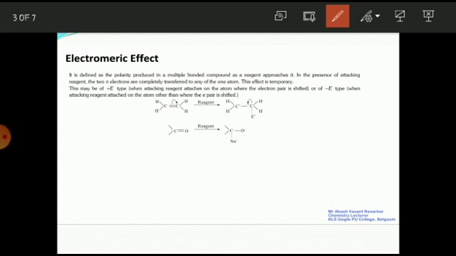We say positive electromeric effect when the attacking reagent attaches on the atom where the charge is present, meaning where the pi electrons are shifted.